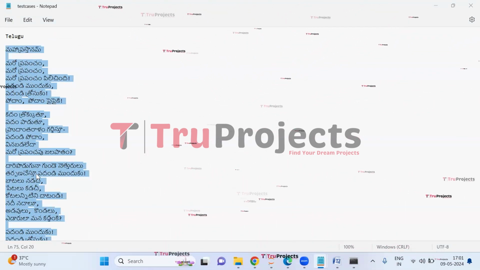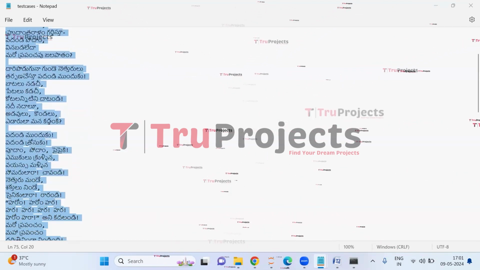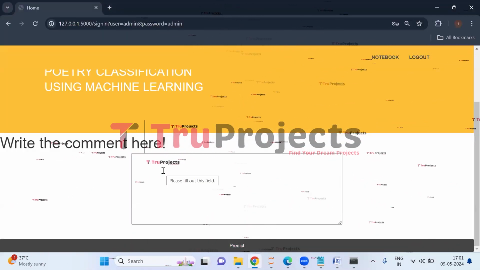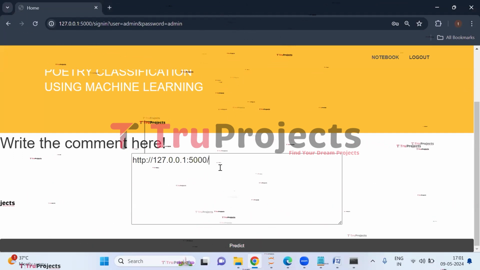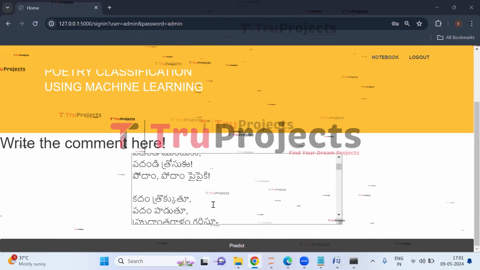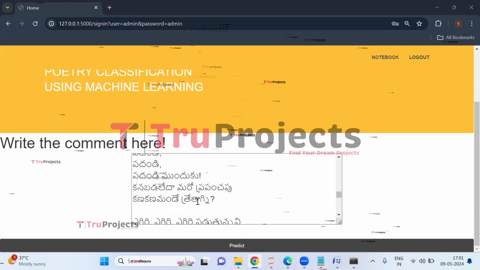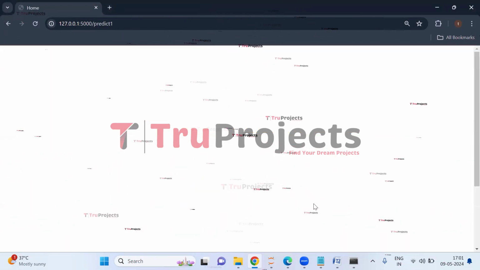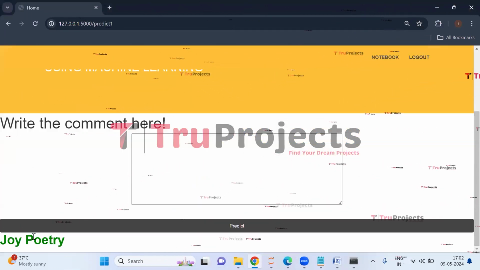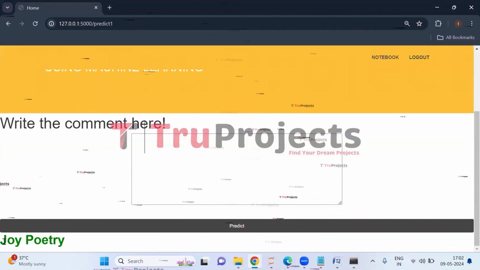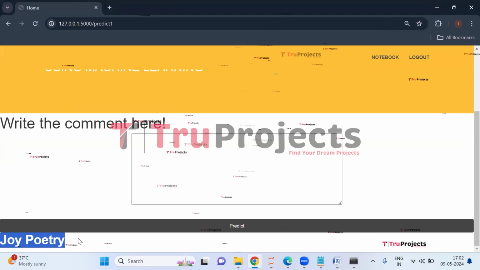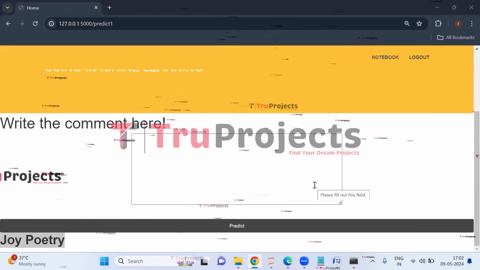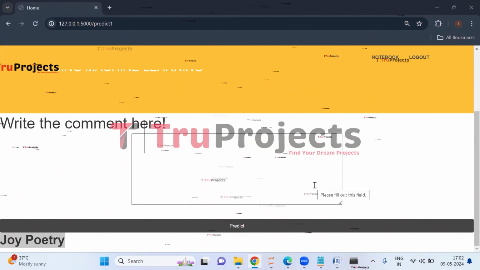So here I have copied the poem from the test cases. Now let us paste it here. So here this is a Telugu poem, a famous Telugu poem. Now click on predict button. So here we can see the result that it is a jaw poetry, which is Padandi Munduku by Sri Sri.